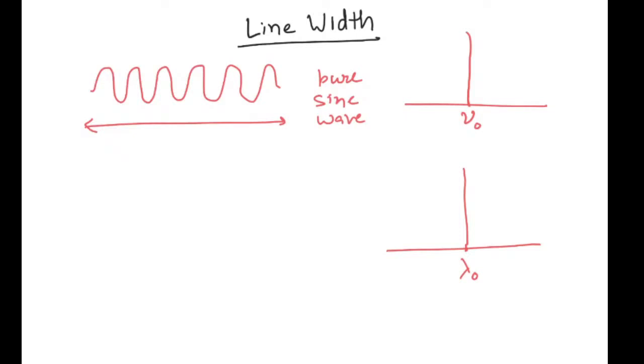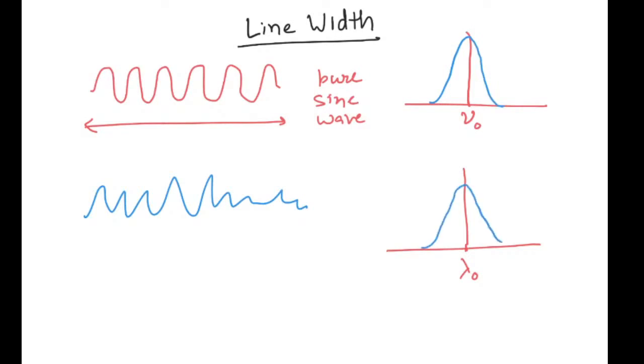And instead of getting such pattern which is ideal sinusoidal, what we get is a rather disturbed pattern. When you translate that to a frequency or wavelength axis, it looks something like this, with a spread which is given by, let's say here it is delta lambda, and on frequency scale it is delta nu. Thus, every spectral line is having a finite width and a continuous distribution of wavelength.